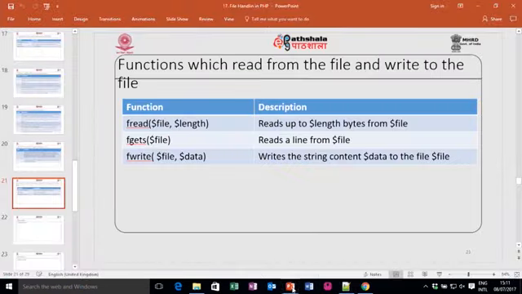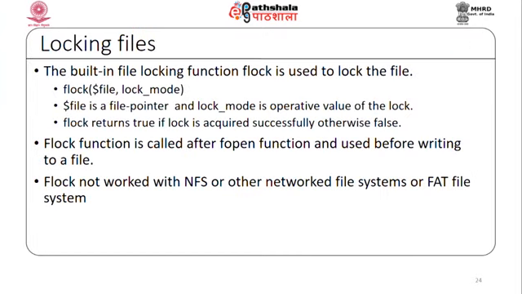Now, when you work with files, you have to use a locking mechanism, because it may happen that more than one user simultaneously accesses the file. If some user is writing and another user also wants to write in the same file, it may not be allowed, because it depends on the operating system and may give you an unexpected result.